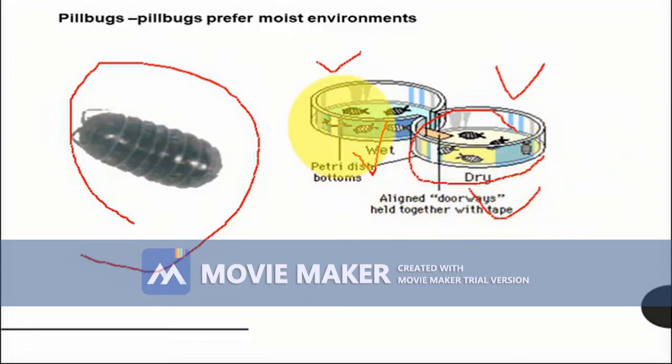However, under wet environment, which is a preferable environment for this bug, its movement slows down. And if you make a bridge here, it leaves this place and moves to this place. So this is how you can explain kinesis as an individual behavior of an organism. Remember, it is innate behavior. No need to have any prior experience to exhibit this kind of behavior.